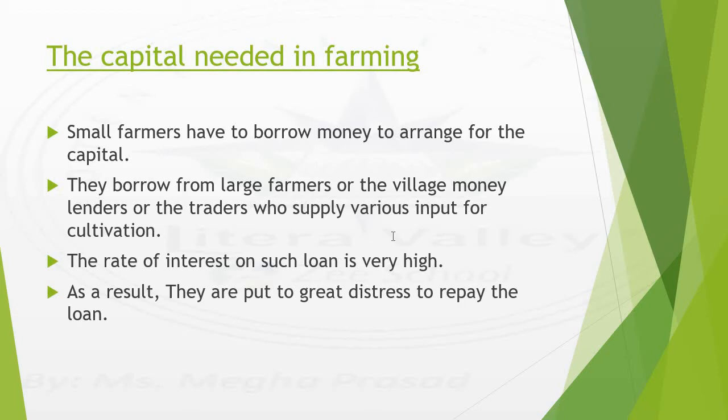The rate of interest on such loans is very high. The rate of interest imposed by these individuals is very high. As a result, they are put to great distress to repay the loan. Since the rate of interest is very high, the small farmers become very tense about how to pay off this loan, and sometimes they are not able to pay it back. There is a very good example mentioned in your NCERT book. Let us discuss that.